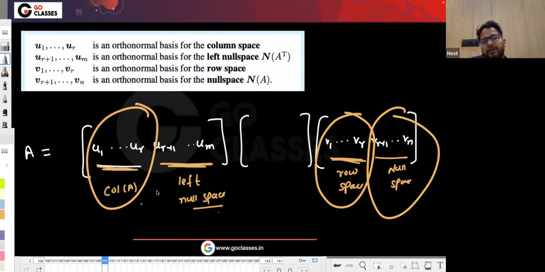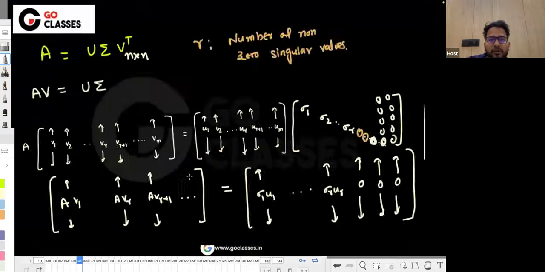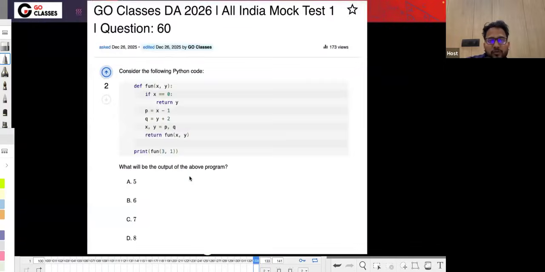We have actually explained all of this in the lectures, that SVD can give you all four fundamental spaces: column space, row space, null space, left null space. So that's why you can clearly check that this option is also true.